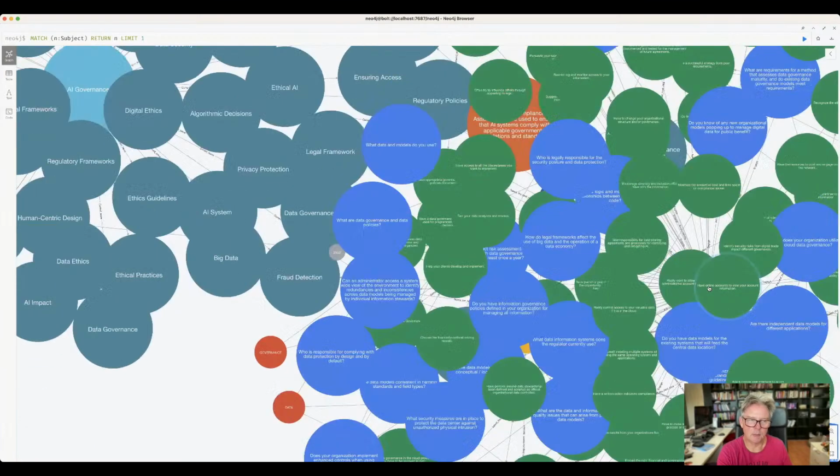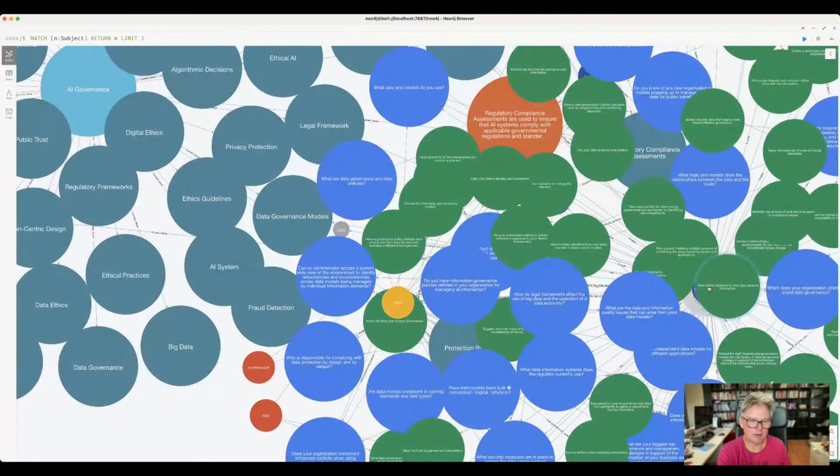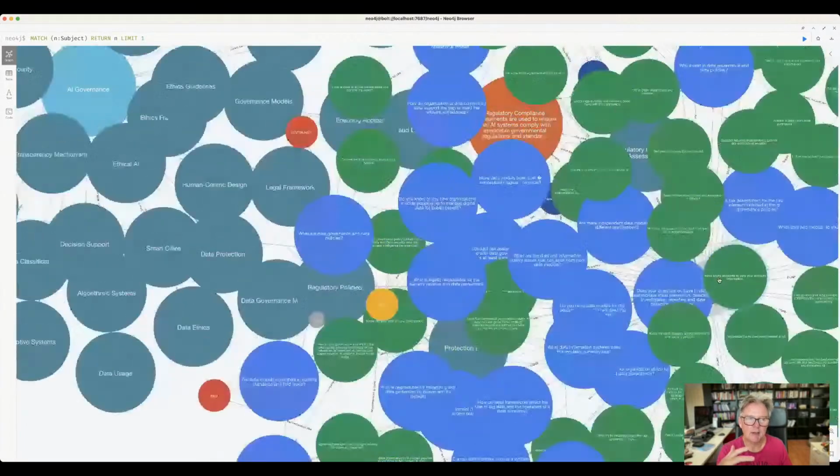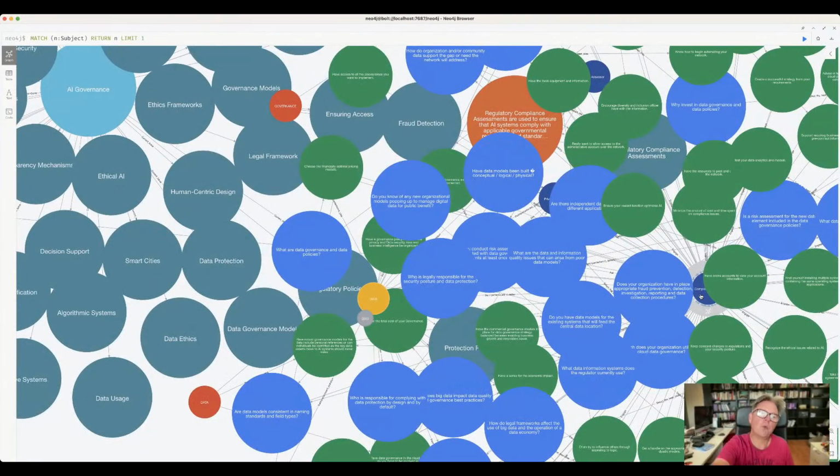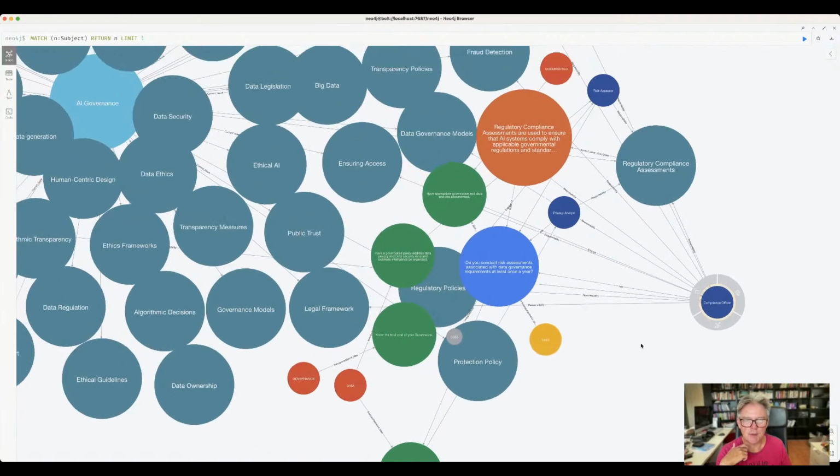So if I double click on compliance officer, I get all the questions and all the actions that the compliance officer needs to undertake. So this data set also has a different way of looking at the information, which is get the job role, get the function, and then from there, fill out the questions and the actions that that person needs to take care of. I'm going to click it away because it's too much, overwhelming information. All right, so we have a bit of a description. We have the main area, part of AI governance. We have the blue area, which is the question, and we have the green areas, which are the areas that we can address.